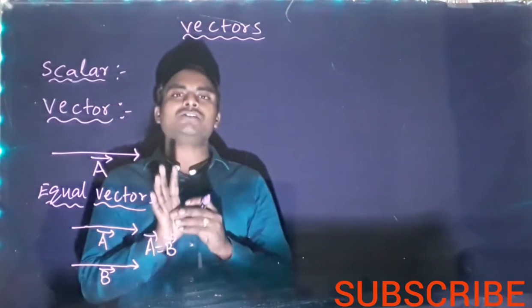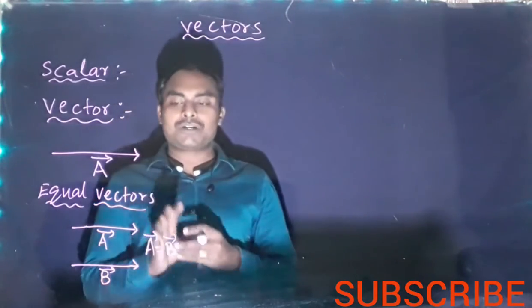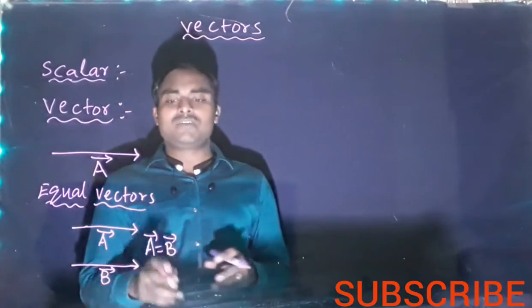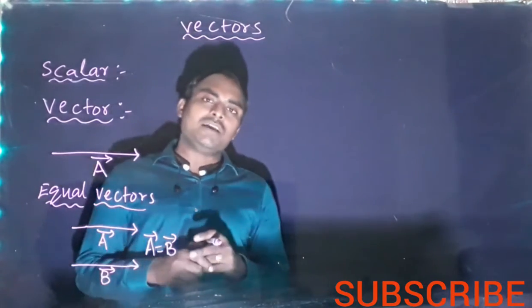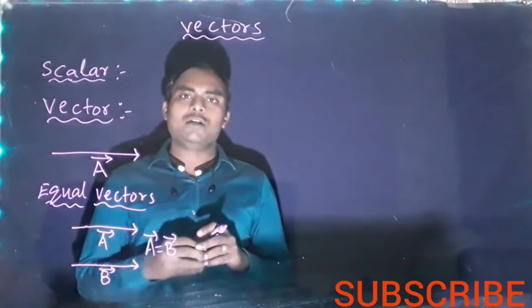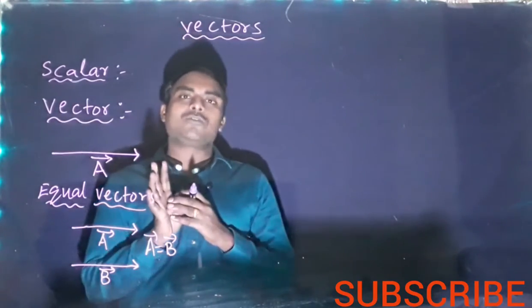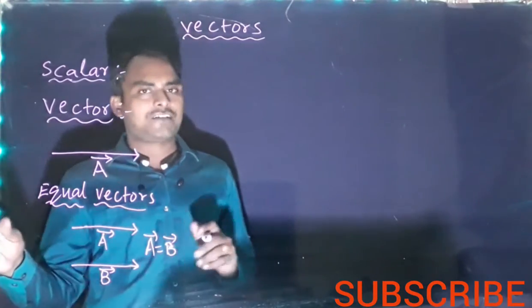So there are three conditions for equal vectors. Both should be representing the same physical quantity. If one is force and another is velocity, we cannot equate them. If one is velocity, the other also should be a velocity vector. If one is a force vector, the other also should be a force vector. Both should be representing the same physical quantity, same magnitude, same direction. Then they are called equal vectors.